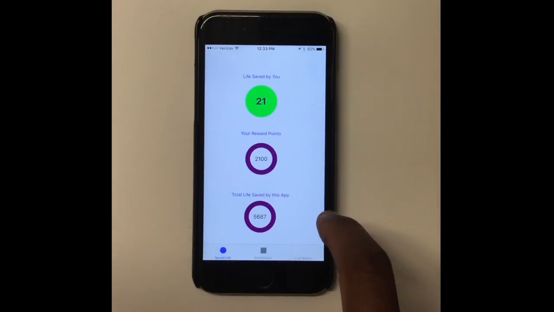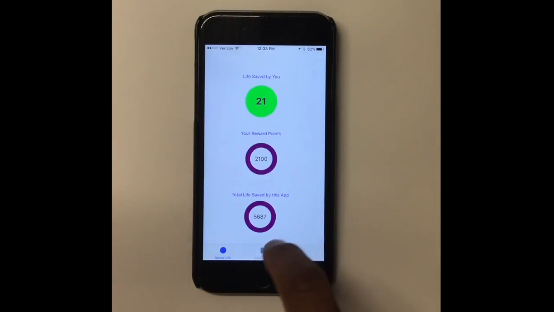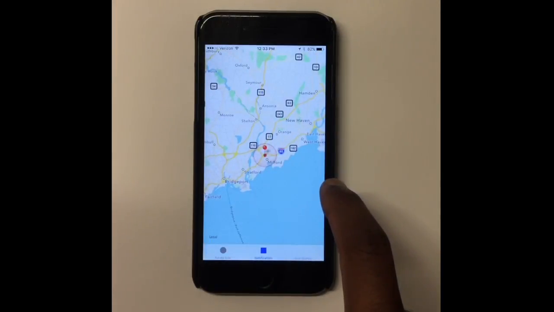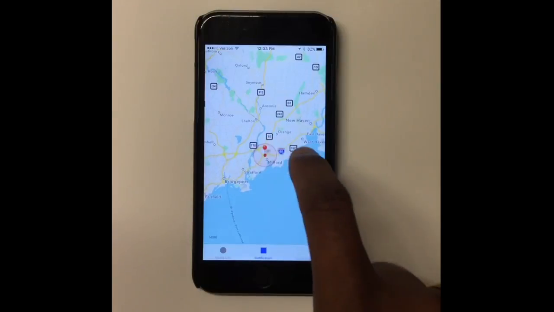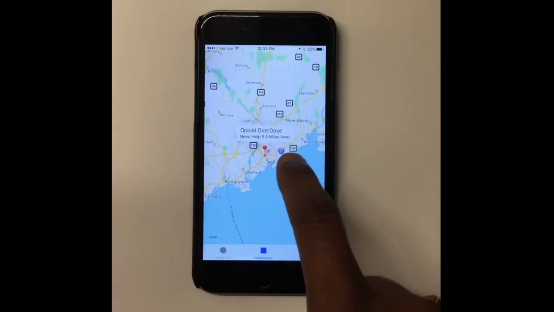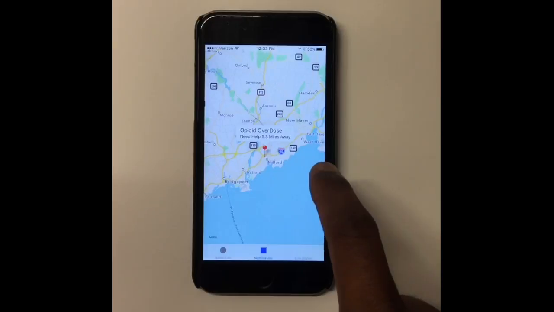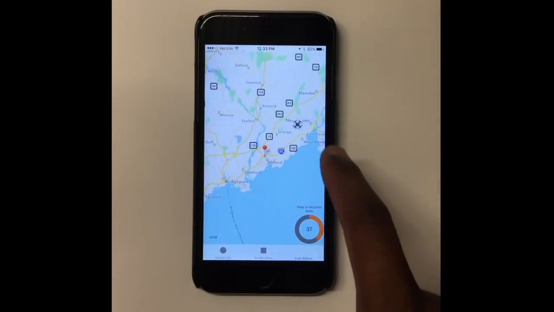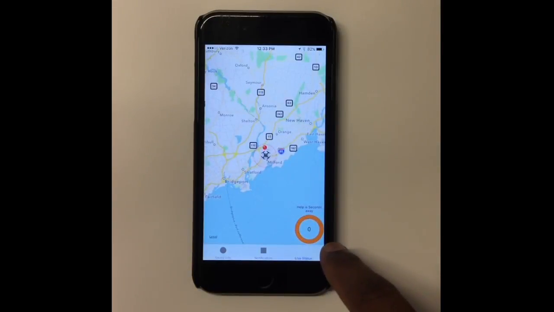Once there is an opioid overdose, I get a notification via SMS. Once I click that, this is what I see on the app. It has a pin and also the location of where exactly the opioid overdose is. If I click on this, it says the opioid overdose needs help 5.3 miles away from my current location. Assume I respond to this request, take the drug and move towards this location. This live status is what the user will see from the other end. You'll see a drone arriving, and it will tell you how many seconds are left for the help to arrive.